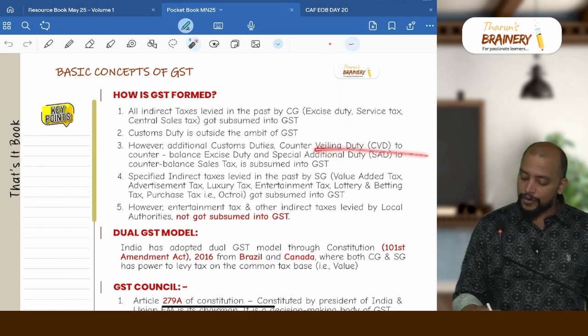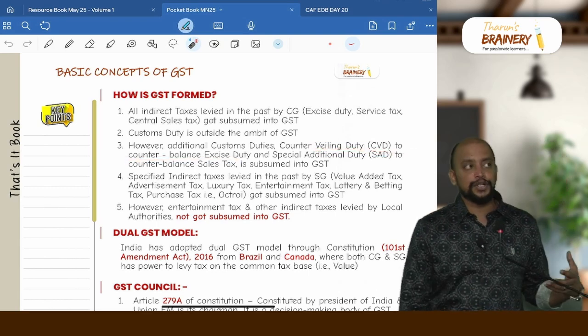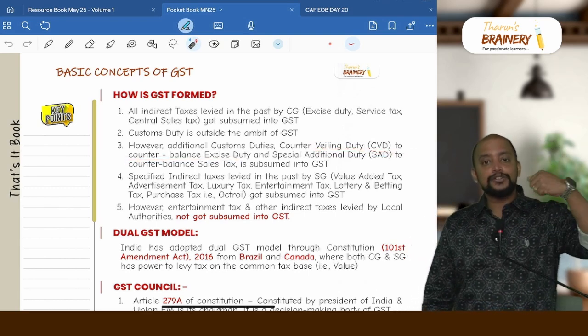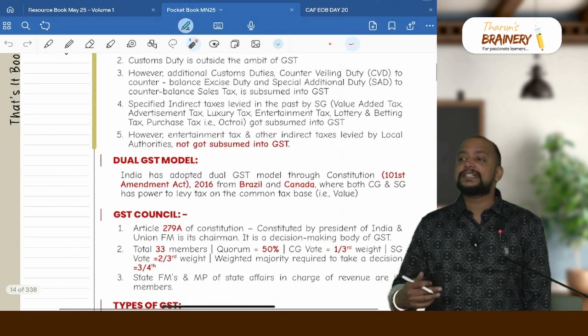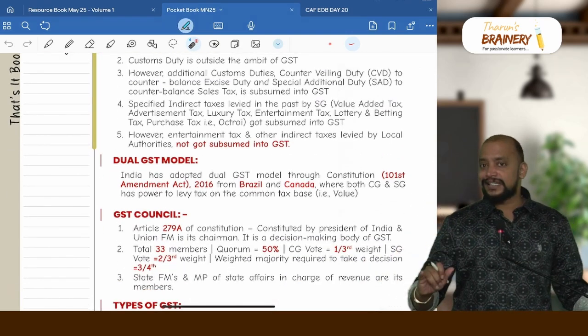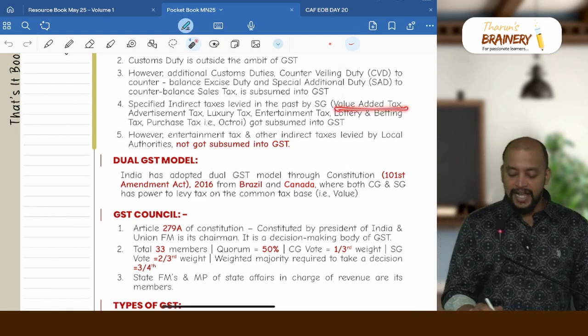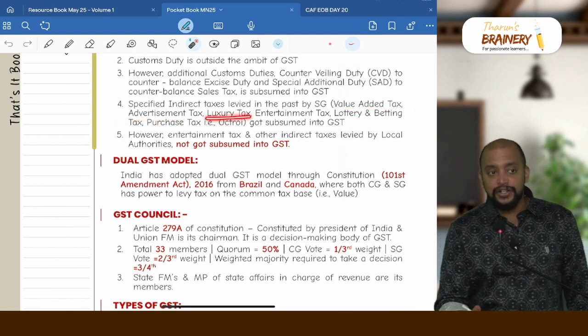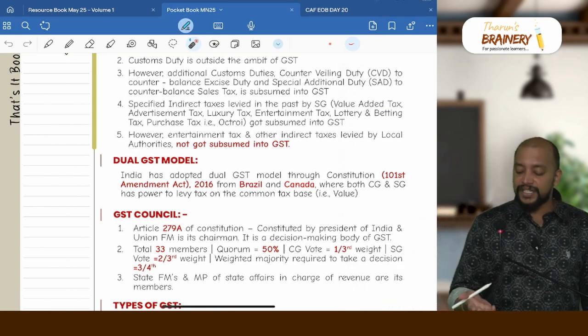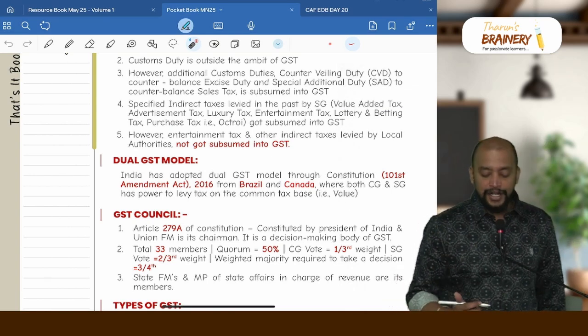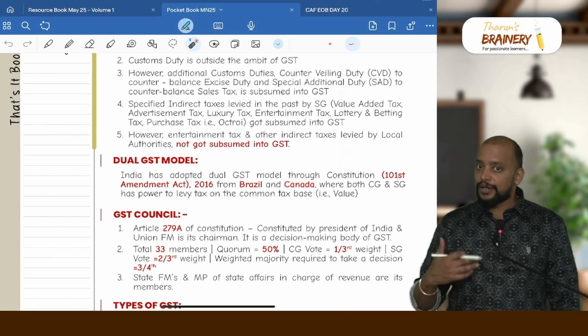So CVD to counterbalance excise duty and special additional duty to counterbalance sales tax is also subsumed into GST. And specified indirect taxes levied by state government in the past, only 6 indirect taxes, that is value added tax, advertisement tax, luxury tax, entertainment tax, lottery and betting tax, then purchase tax also known as octroi. So these 6 only got subsumed into GST.